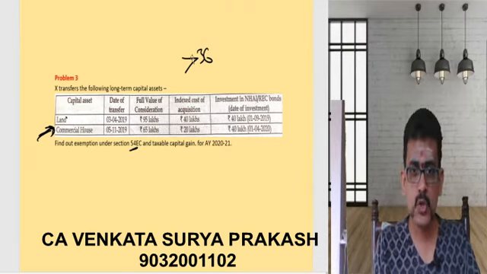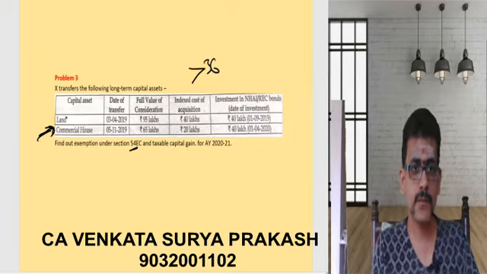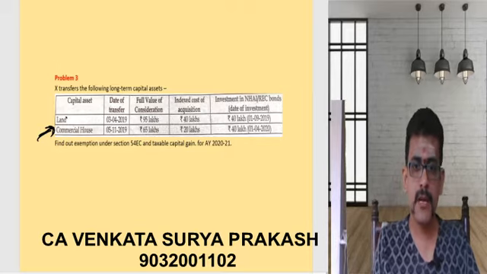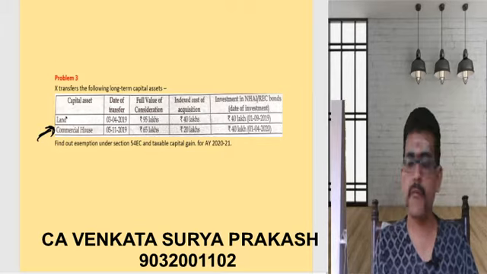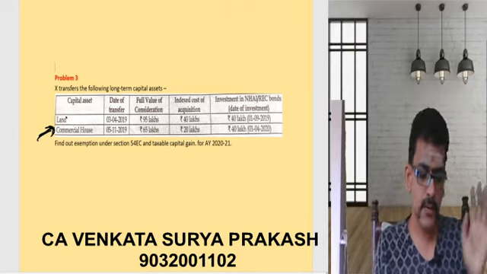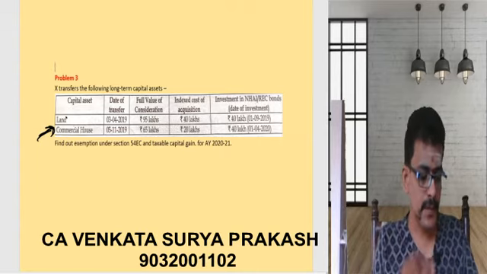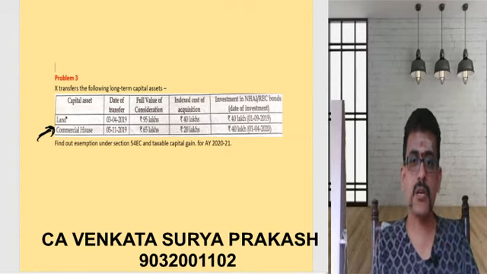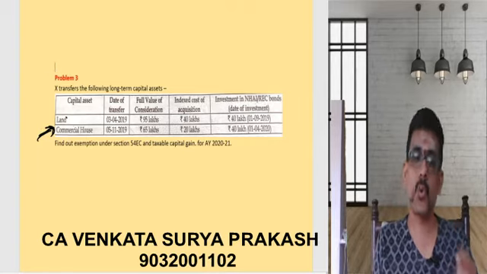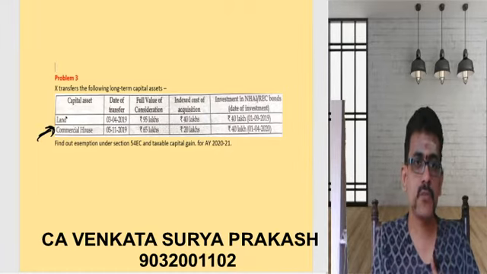Now let us get to the solution here. First let us discuss the problem, then we'll get back to the solution. Transfer of capital asset, the date of transfer is given, full value of consideration is given, indexed cost of acquisition is given, it's purely a jackpot. You need not even do the calculation, you can directly apply and close that particular thing. Investment in specified bonds, National Highway Authority, Rural Electrification Corporation bond, date of investment. This date of investment is very, very important.